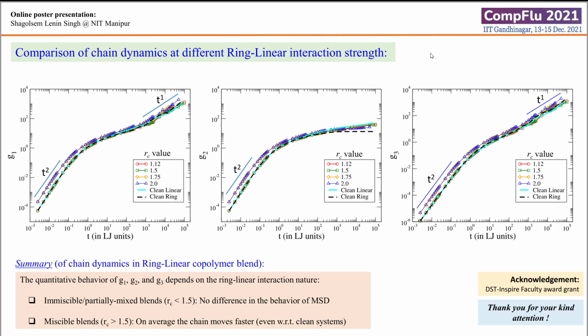Now, from this behavior, we can conclude that the quantitative behavior of G1, G2, G3 depends on the ring linear interaction nature, while the qualitative behavior does not. And also we can conclude that for immiscible or partially mixed blends, there is no difference in the behavior of MSD, while for miscible blends, on average, the chain moves faster even with respect to the clean systems.